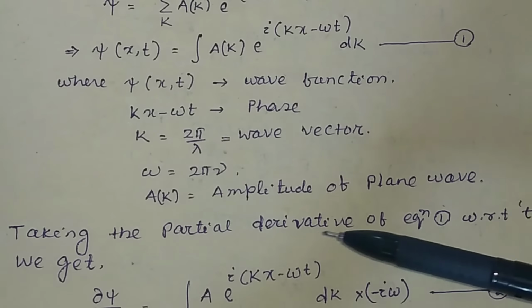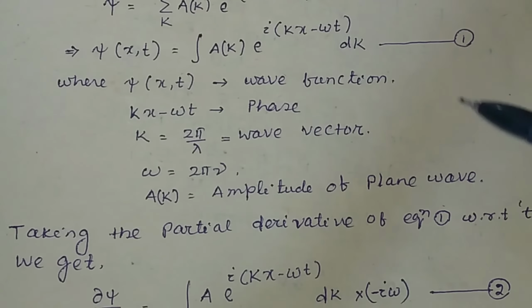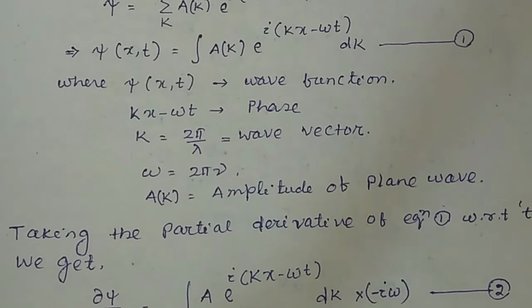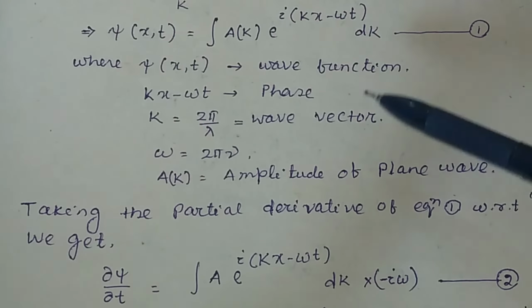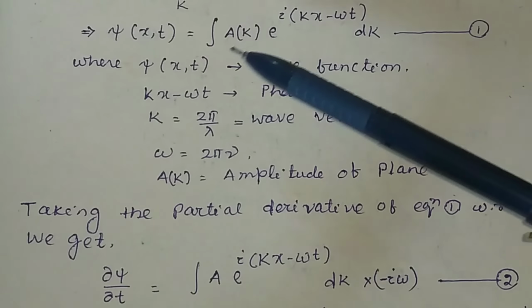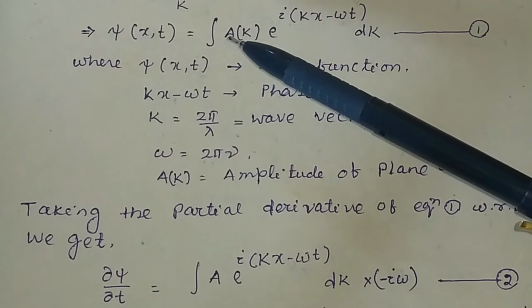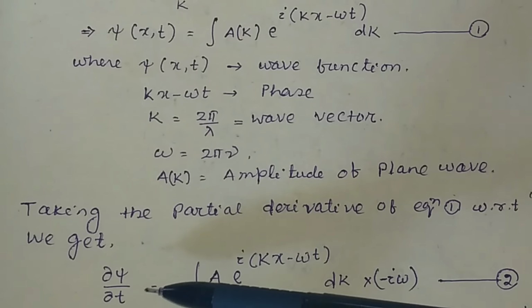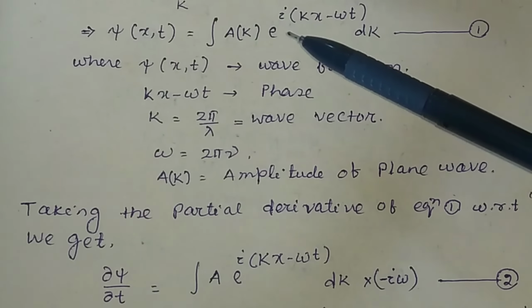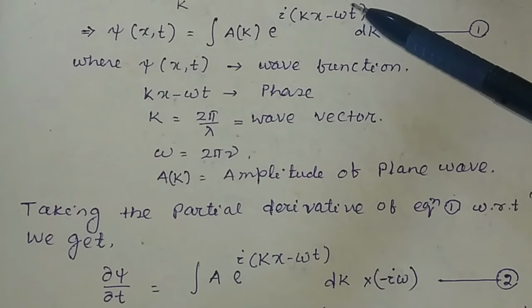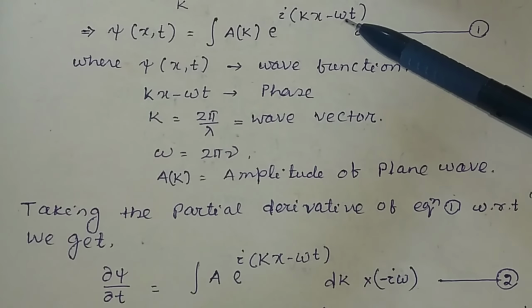And taking the partial derivative of equation 1 with respect to t, we will get, partial derivative means we will take the derivative of the function partially. Suppose we want to find the partial derivative of this function with respect to t. Then we will take the derivative of this function only of this part, that means of omega t.